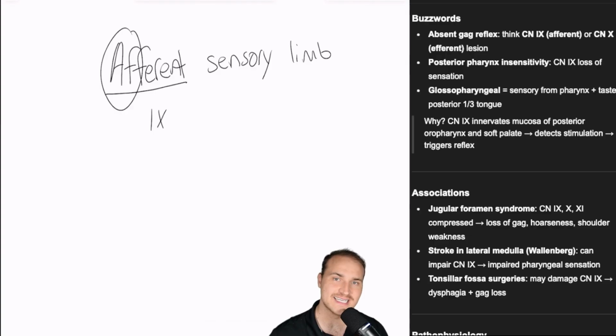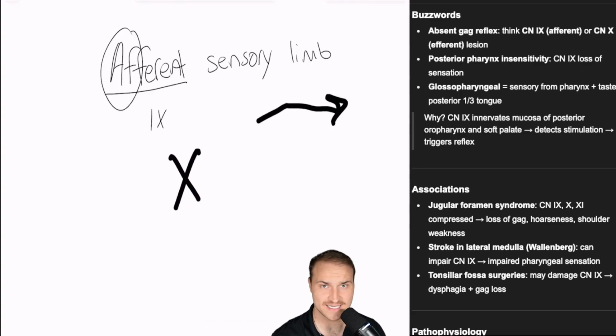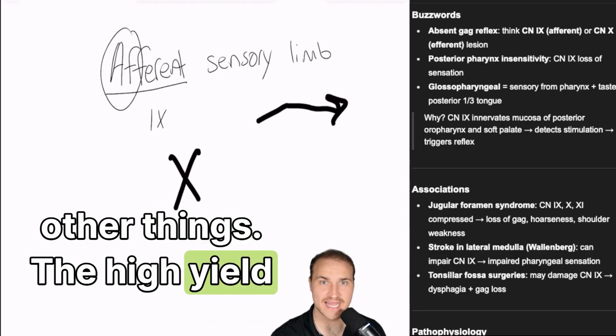So cranial nerve 9 detects the stimulus on the back of the throat and passes it to the medulla. And then the vagus nerve, which is cranial nerve 10, contracts the muscles, causing the gag. And if one side does not sense anything, but the muscles still work well when triggered from the other side, then it's an afferent problem. Cranial nerve 9, glossopharyngeal. Now there's a lot more you could see on test day, so let's explain some of these other things, the high-yield buzzy stuff.